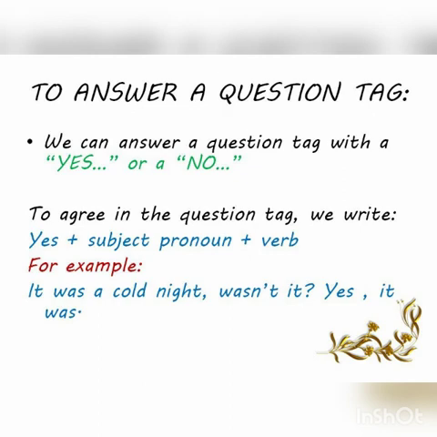So have you got the answers right? Now, how to answer a question tag? We can answer a question tag with a yes or a no. To agree in the question tag, we write yes plus subject pronoun plus verb. For example, it was a cold night, wasn't it? So if you want to agree, you're going to say yes, it was.